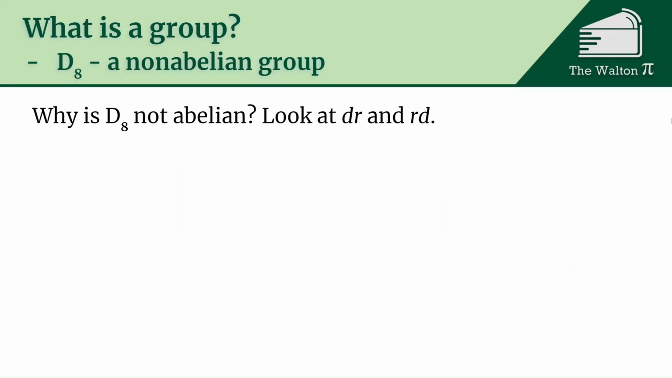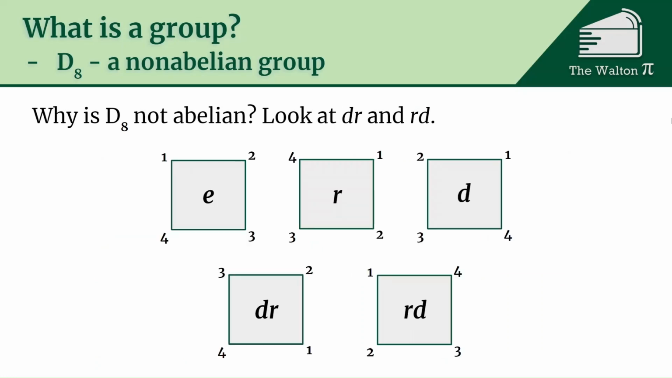And so why is D8 not abelian? Let's look at dr and rd. If we rotate and then flip it, we get 1, 4, 3, 2, if I read it in the clockwise direction. But if I do d and then r, I get 3, 2, 1, 4, which is different than rd. So dr and rd are different. So the order we do those things matters. Okay, so that means that this is not a commutative group. It is still a group because it is still associative. It still has the identity and it still has inverses.